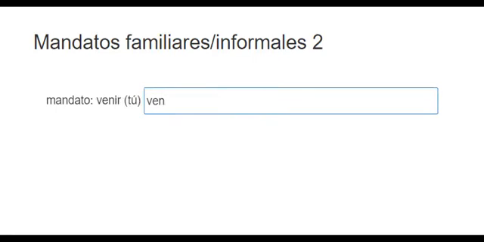Just to go through each of the eight irregulars. So we had ven, di, sal, haz, ten, ve, pon, sé. Ven from venir, di from decir, sal from salir right here. Haz from hacer, ten from tener, ve from ir, pon from poner, and sé from ser.